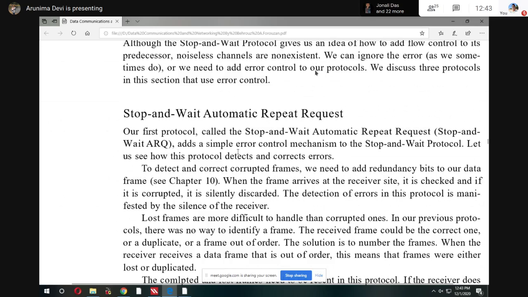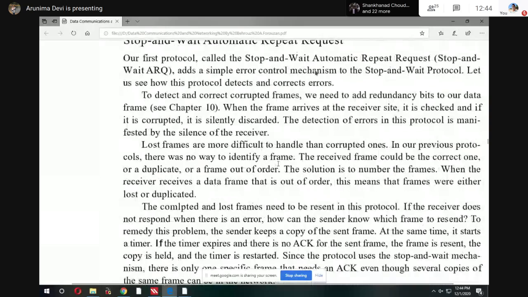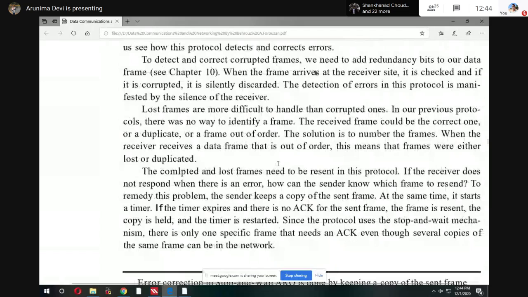So see, stop and wait ARQ is a simple error control mechanism added to the stop and wait protocol. The concept is the same as the earlier stop and wait, but here they introduce one error control mechanism. In the earlier case, there is no error control mechanism. So what is that error control mechanism, how does it work? You can see this one.